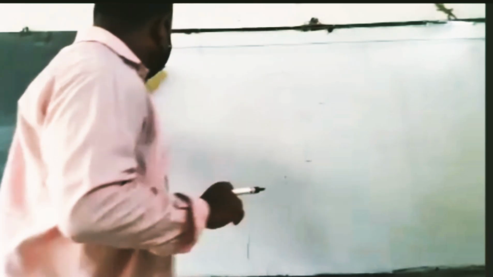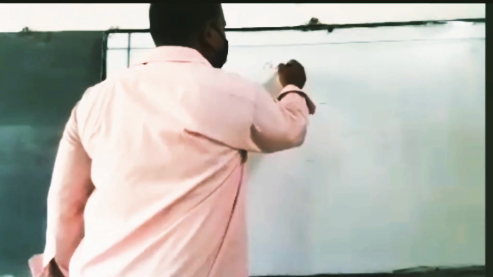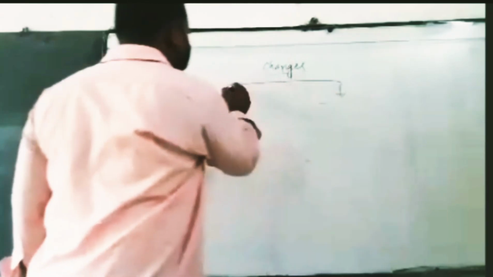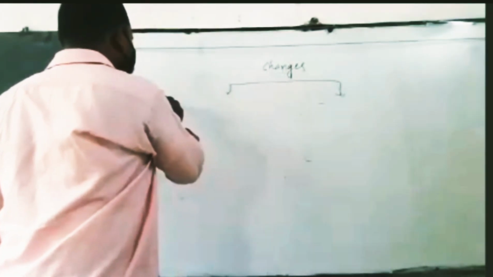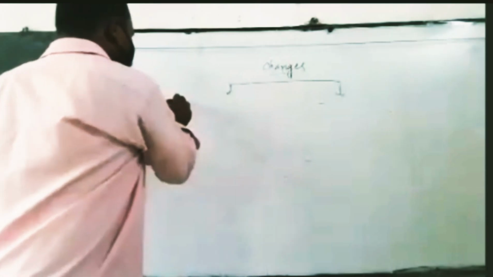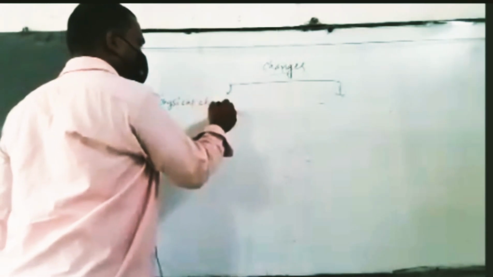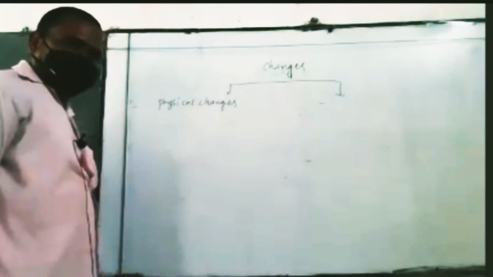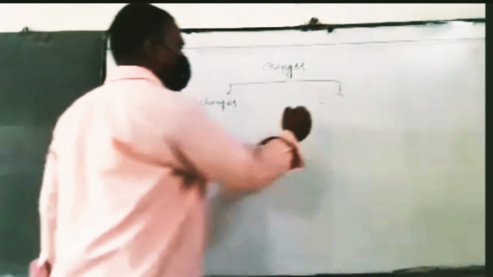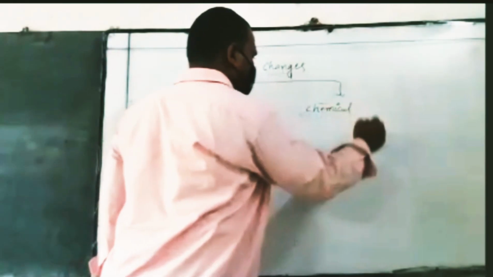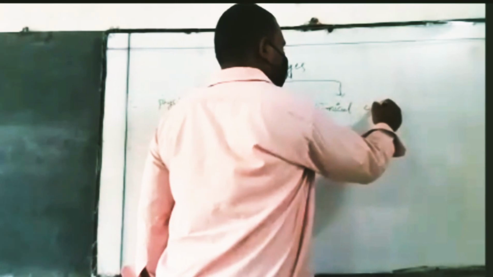How many types of changes are there? Changes are of two types: physical changes and chemical changes.